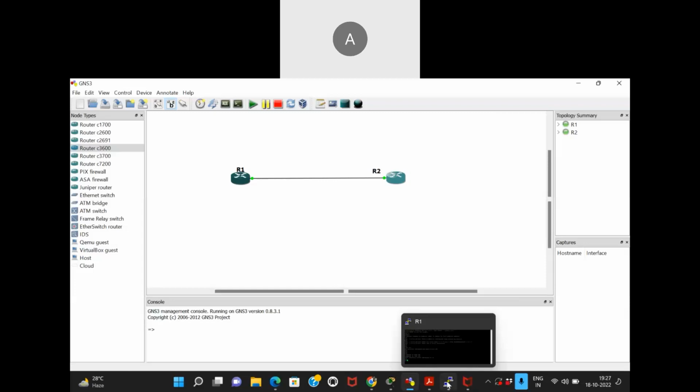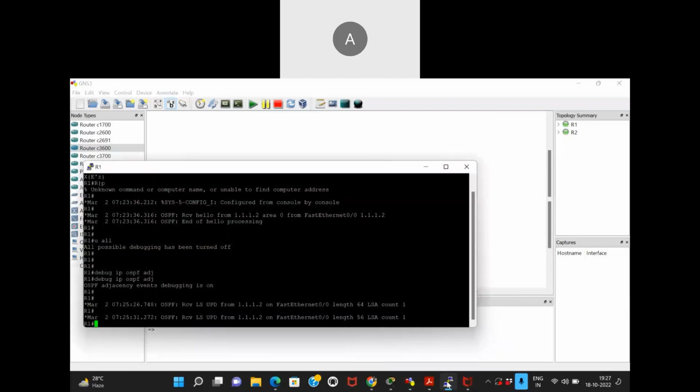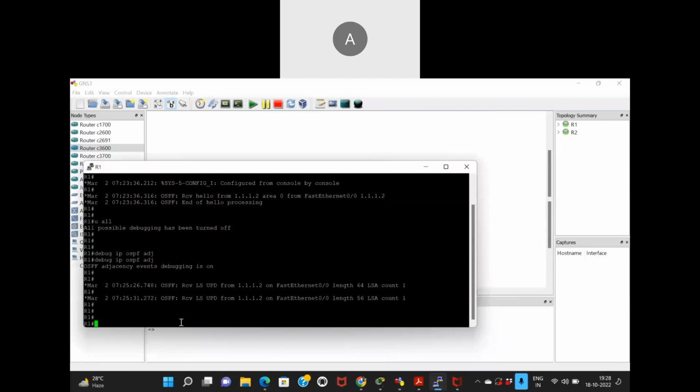Hold on. Okay, so we have received an update from 1.1.2 LSA. There was only one LSA inside that, and we were told about the route to the network, and that was in a different area, guys, not in area 0.